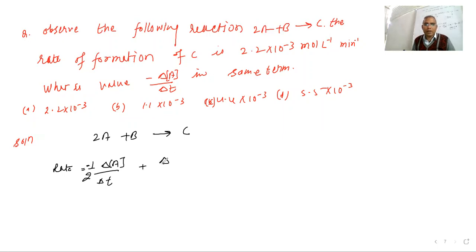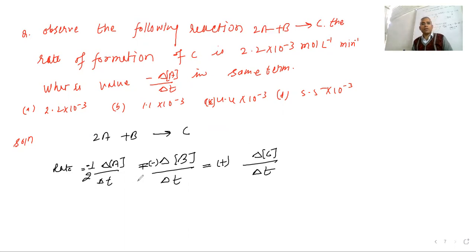Then if you are writing in terms of B, it will be equal to delta B upon delta T, and again it is going to be positive. Then it is going to be delta C over delta T. So they all have equal signs. Everywhere there is an equal sign, so we can compare any one.